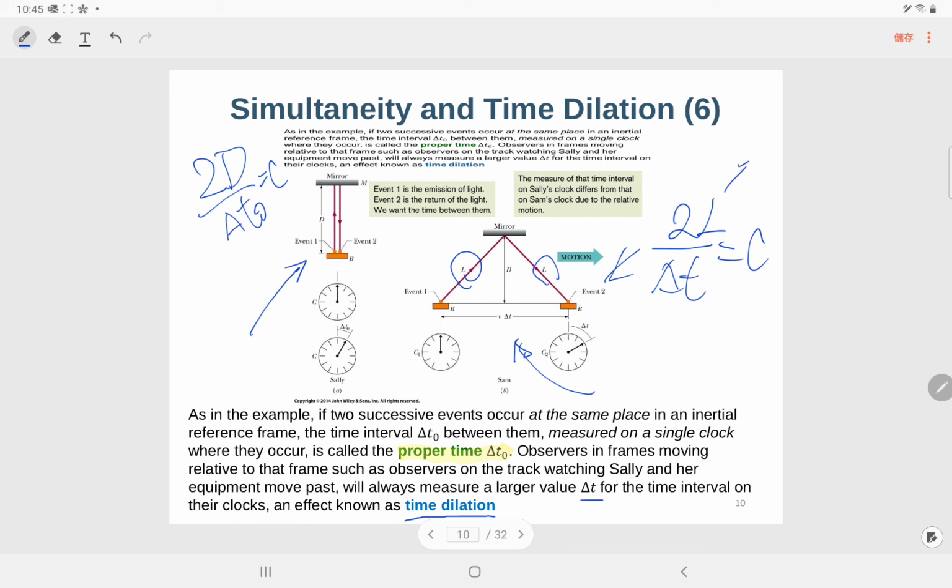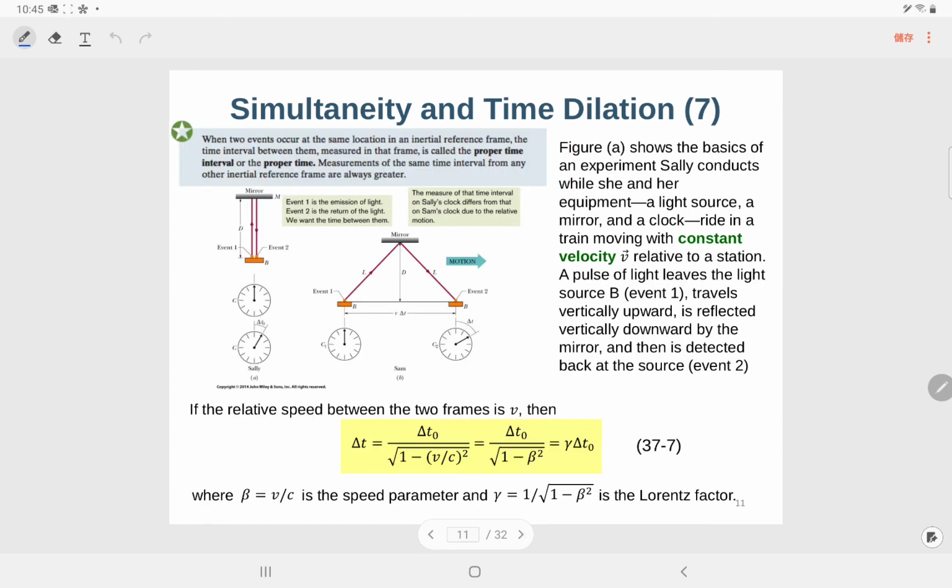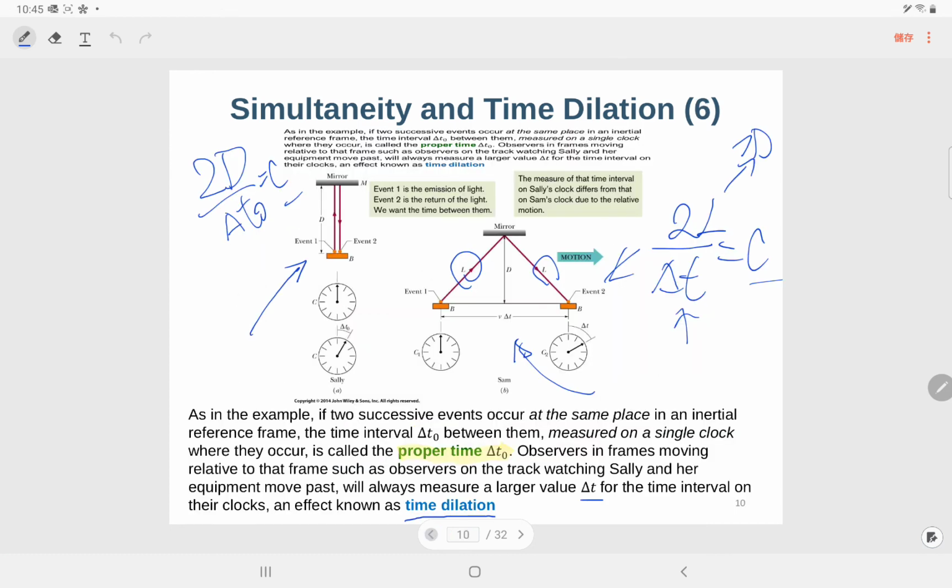Because L is larger than d, delta t should also be larger than delta t0 to make the right side both equal to c, the speed of light. So this is called time dilation. And next time, tomorrow I will move on.